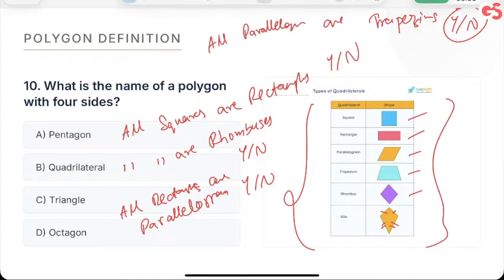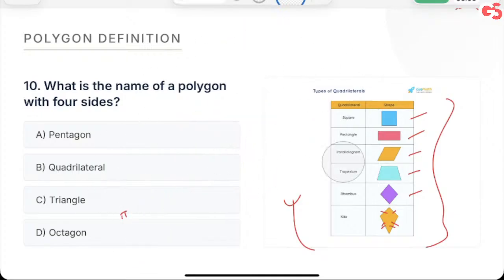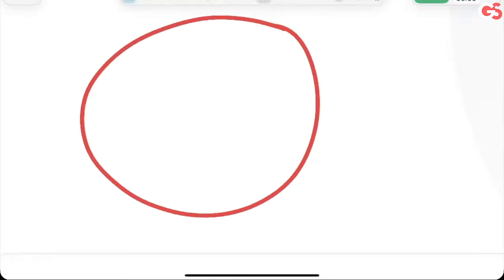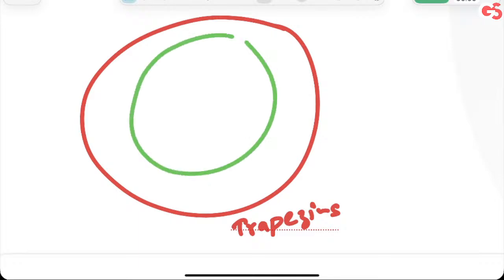All right. Okay. Now, if I want to denote this by a Venn diagram, what will we get? Let's see that. Let's say this denotes trapeziums. This denotes parallelograms.